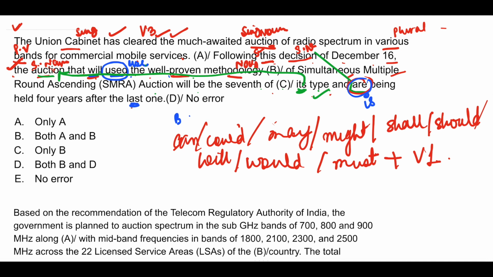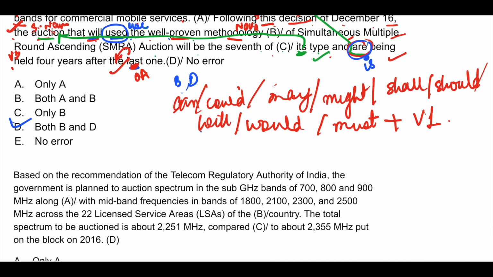Last is an ordinal adjective, and before an ordinal adjective the should be used. This is correct. Now is plus being plus V3, is plus being plus V3, because this part is in passive voice. Okay, so the errors are in part B and D. B and D, so your answer is option D, both B and D. Okay, next,